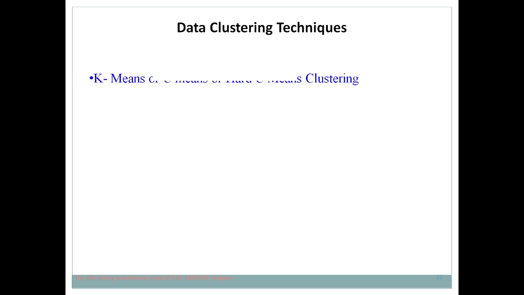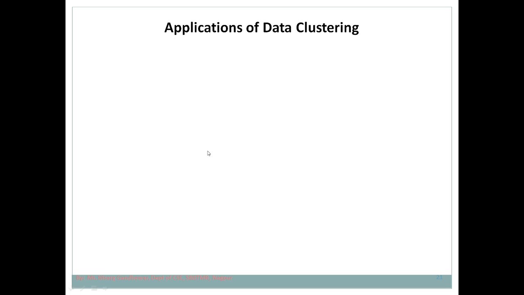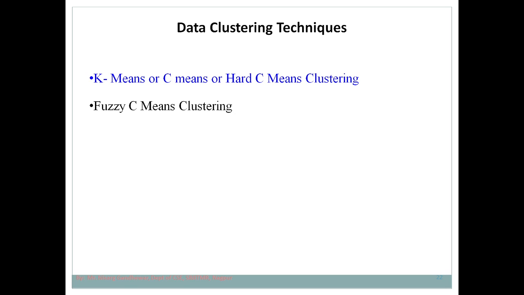Now the last thing we are going to discuss is the different techniques of data clustering. There are various techniques, but basically here we are going to learn about the k-means algorithm, or C-means, or hard C-means clustering, then fuzzy C-means clustering, then mountain clustering, and subtractive clustering. These are the various clustering techniques. We also have hierarchical clustering, but majorly we focus here on these four categories.